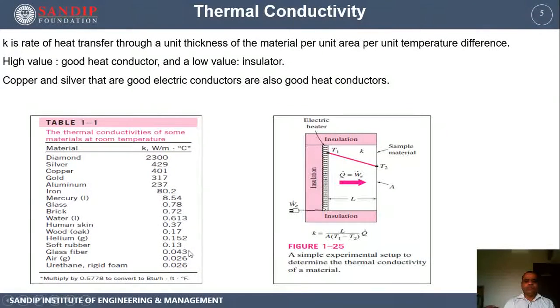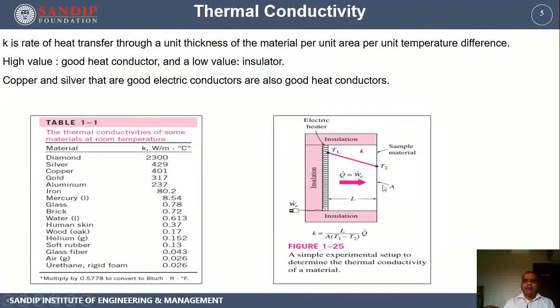and these materials can be used as a thermal insulating medium. This is a simple picture showing the experimental determination of thermal conductivity. We use a heat generator, an electrical heater in this case, and whatever heat is generated is allowed to transfer through a medium whose thermal conductivity is to be determined.